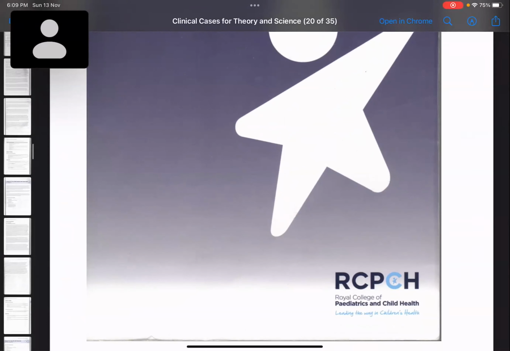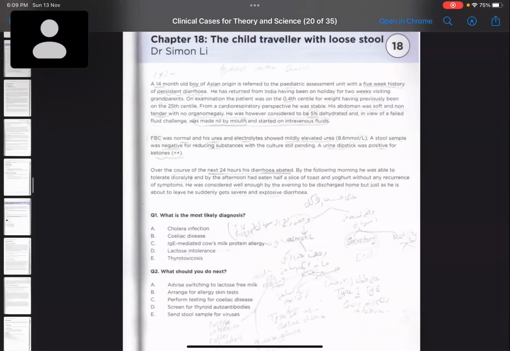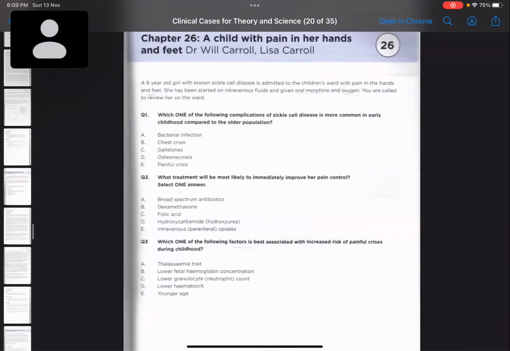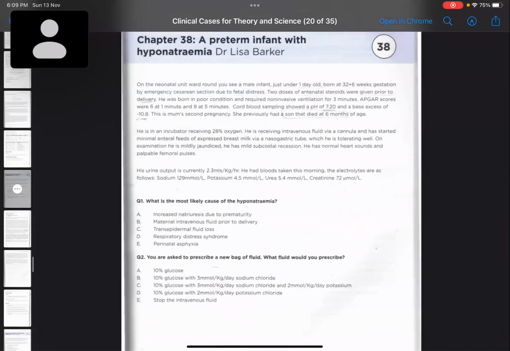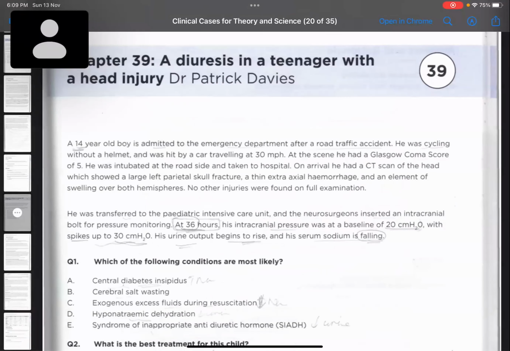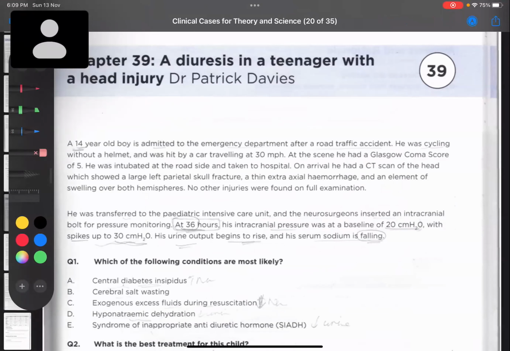I think one of the cases is not from nephrology. This is from infection. Okay. Diuresis in a teenager with head injury. So we have case number 39 and I think 40, 41. I'm not sure about 40, 41. Let's see. So we have diuresis in a teenager with head injury.